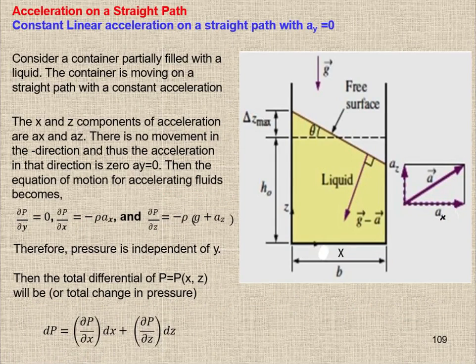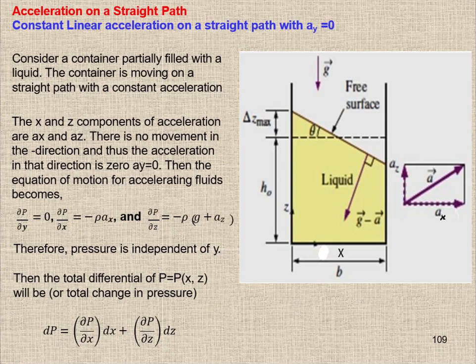So here we are going to see that the fluid in a tank is moving in a particular direction. If there is a horizontal path, there is only acceleration along one axis. But if the fluid is moving on a slope or a ramp, what will happen? There will be two components of acceleration, ax and az.